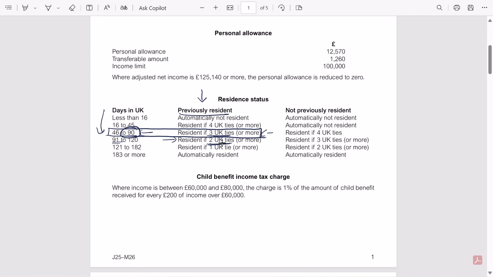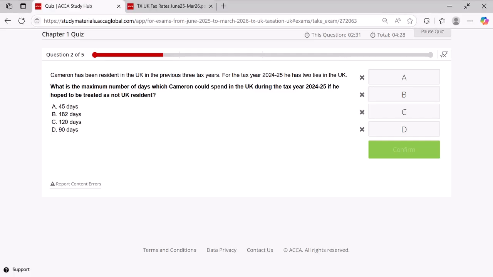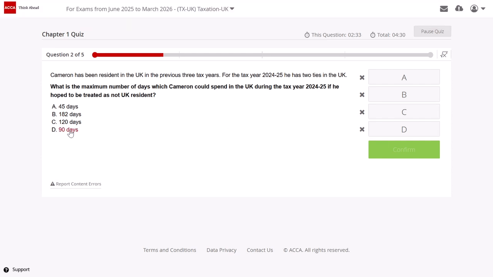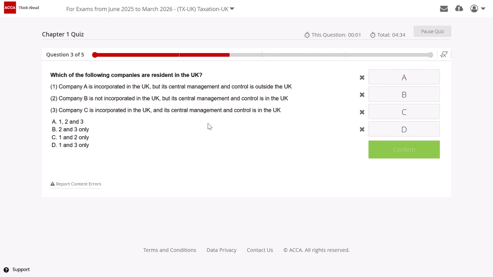So my correct answer would be 90 days. That is the maximum days that can be spent. That is option D, confirmed. Okay, let's move to question number 3. Which of the following companies are resident in the UK?